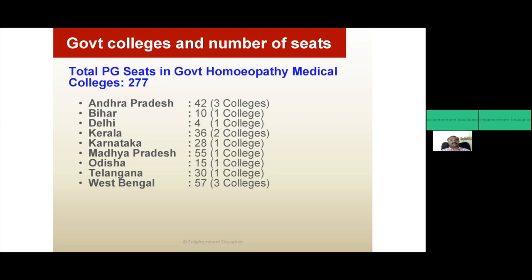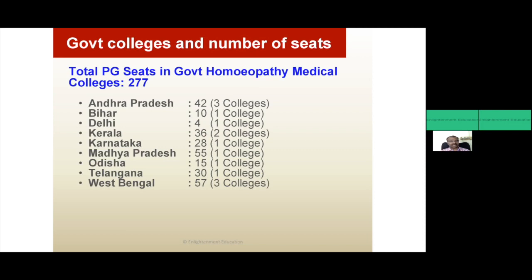In Kerala, 36 seats in 2 colleges. In Karnataka, 28 seats in one college. In Madhya Pradesh, 55 seats in one college. Odisha, 15 seats in one college. In Telangana, 30 seats in one college. In West Bengal, 57 seats in 3 colleges, including NIH. So across India it is only 277.